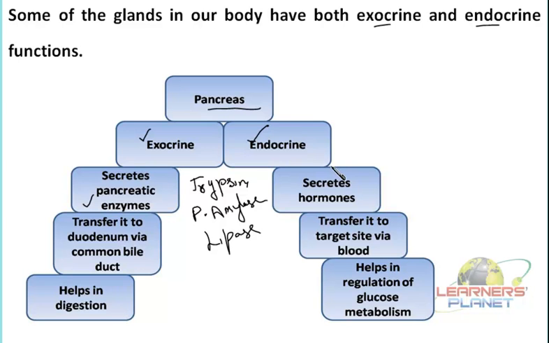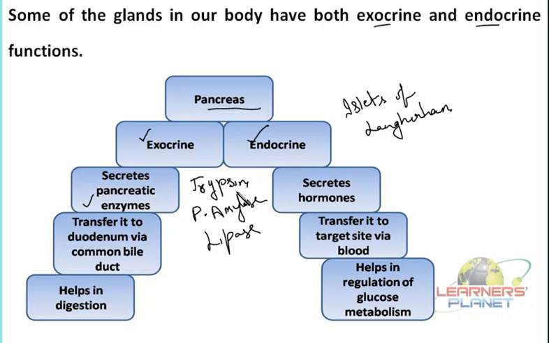Now the secondary function is that other cells here can serve as endocrine glands. The specific cells which are functioning as these endocrine glands are known as the islets of Langerhans. You might have heard about it, and even if not, it is something important. It is a scientific term for the specific cells functioning as endocrine glands inside the pancreas. These are of different types. They are made up of alpha cells and beta cells.